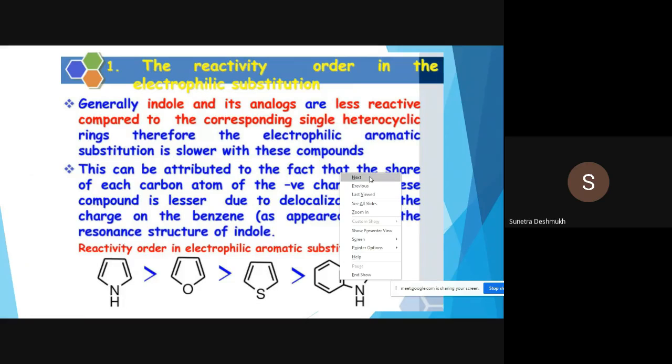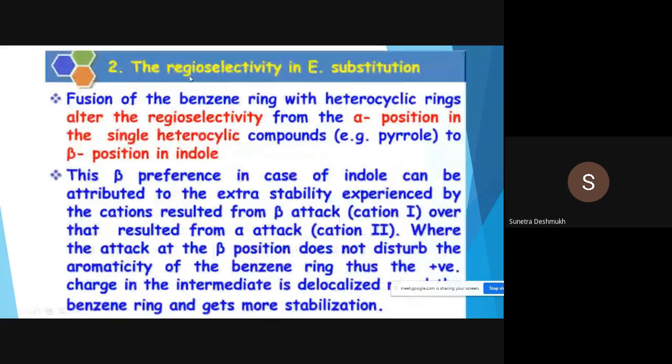And the second difference is the regioselectivity in electrophilic substitution reaction. How is pyrrole different from indole? Fusion of the benzene ring with the heterocyclic pyrrole ring alters the regioselectivity from the alpha position in single heterocyclic compounds, for example pyrrole, to the beta position in indole. The beta preference in indole can be attributed to the extra stability experienced by the cations resulting from the beta attack over those resulting from the alpha attack.